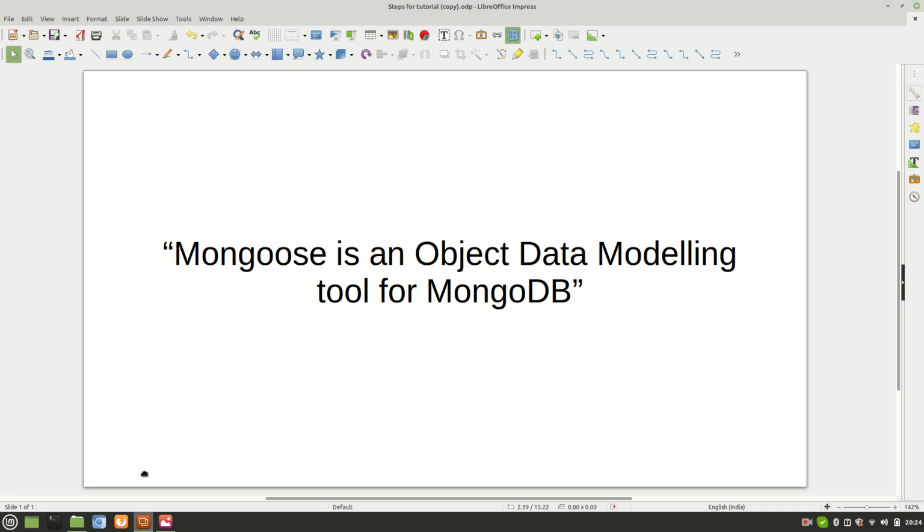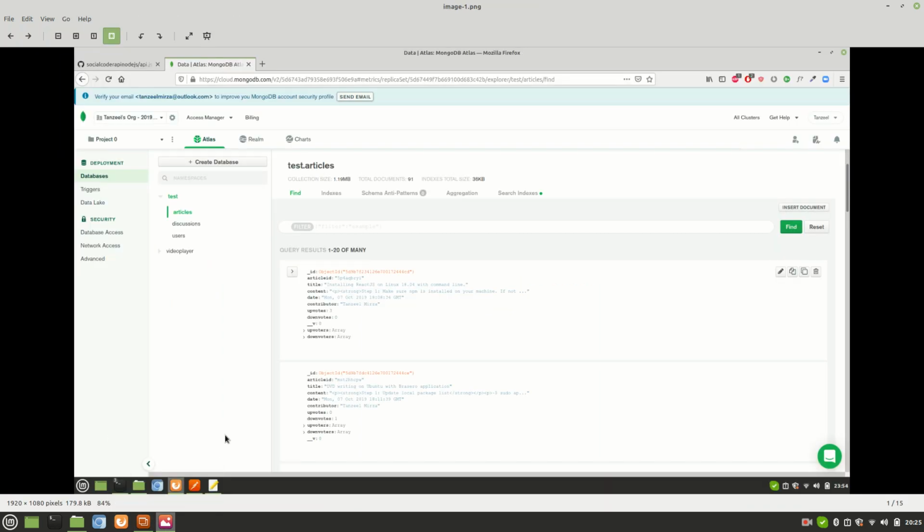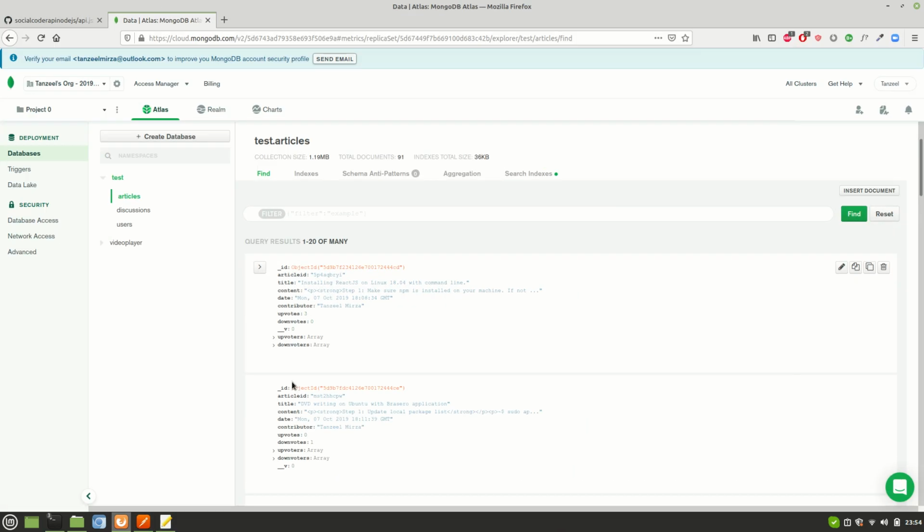Let me give you a quick recap also. In the previous video, we learnt about MongoDB and we saw how data is stored in the form of objects. It is always in the form of objects, which generally look like JSON objects. However, it's not exactly JSON, but yes, it looks very similar to JSON, where data is stored in the form of key value pairs. Let me show you a screenshot from one of my collections. So this is how the data is stored. You can see it is stored in the form of objects.